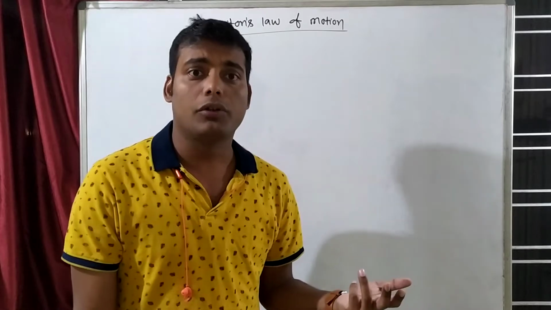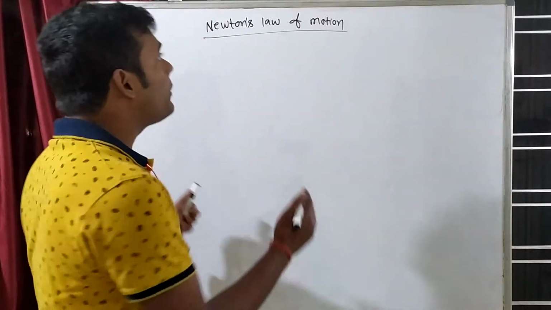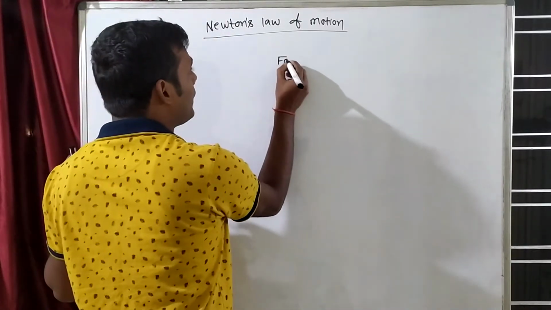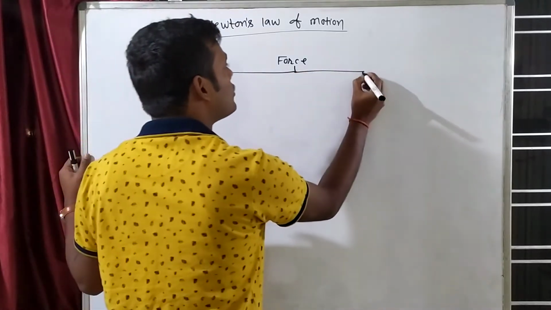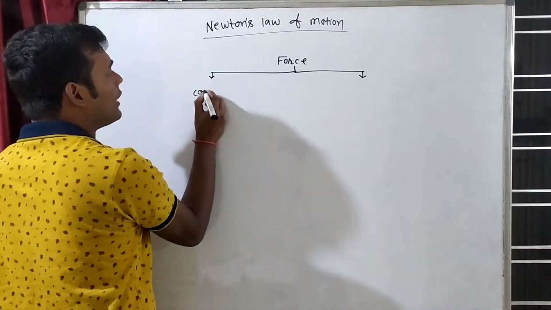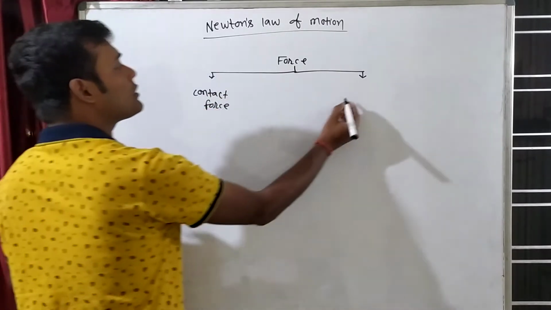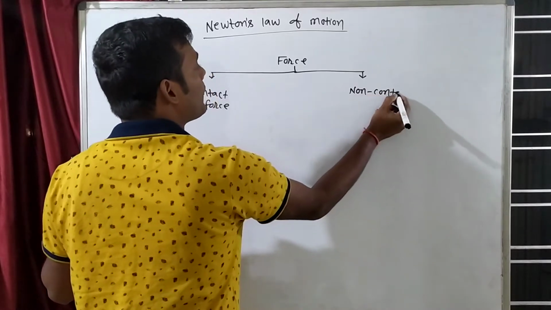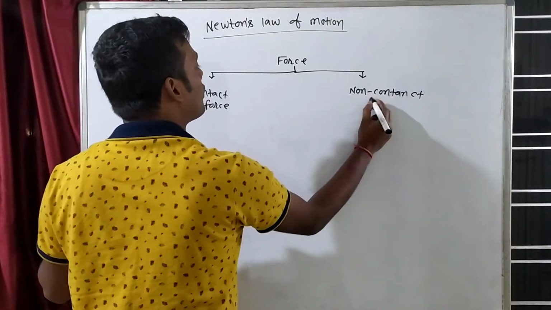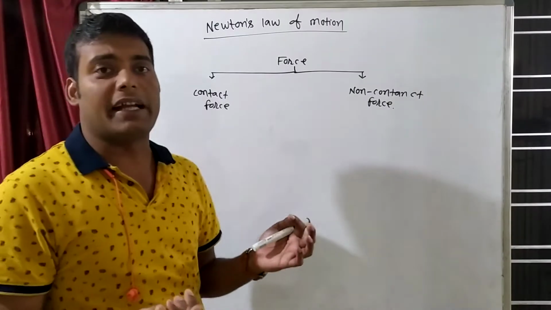So why is any object moving? Because of force. You know that there are a lot of different types of force existing in our nature, and force can be divided into many types. For example, force is of 2 types mainly. One is known as contact force and one is known as non-contact force. And we know the meaning of contact force and non-contact force.